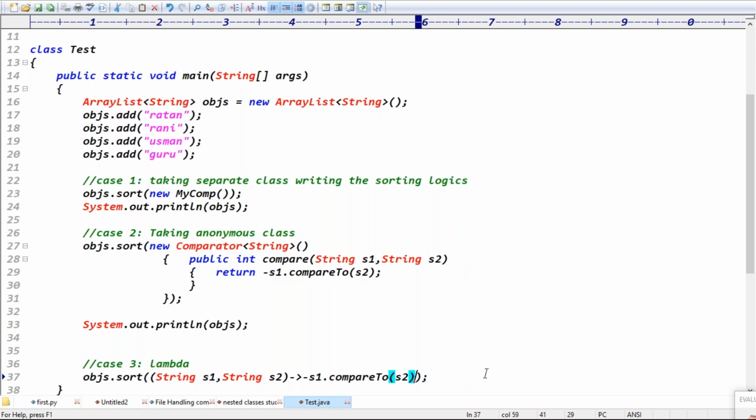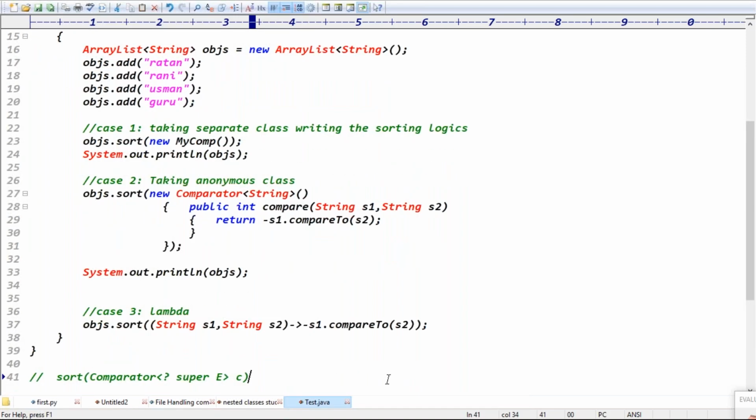But while writing the lambda expression, the return statement is optional. If only one value is there, the return statement is optional, right? This is very clear now. While writing lambda expressions, specifying the type of the data is also optional. I can remove this data type also.